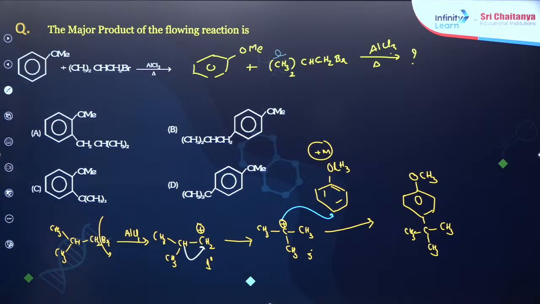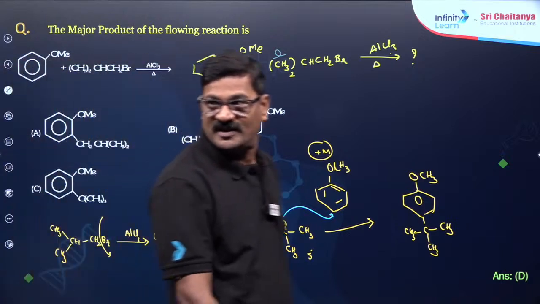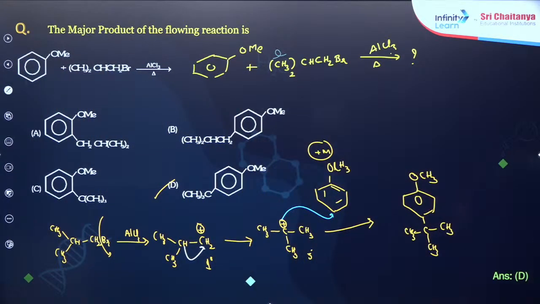Okay, and para, yeah, my answer is going to be D. Answer is going to be D. Do you understand, Anushka Rai?